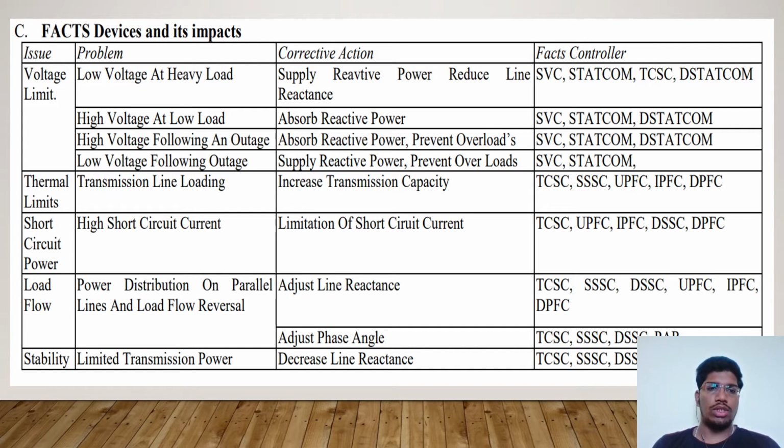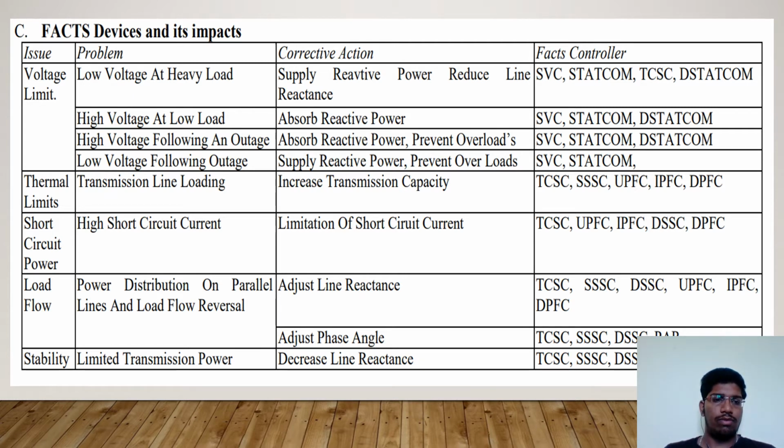The problem is high short circuit current. The corrective action is limitation of short circuit current. This can be done using the same devices which we used for the thermal limits. The fourth issue is about load flow. The problem arising from load flow is power distribution on parallel lines and load flow reversal. There are two corrective methods which can be done using similar FACTS devices: adjust line reactance and adjust phase angle.